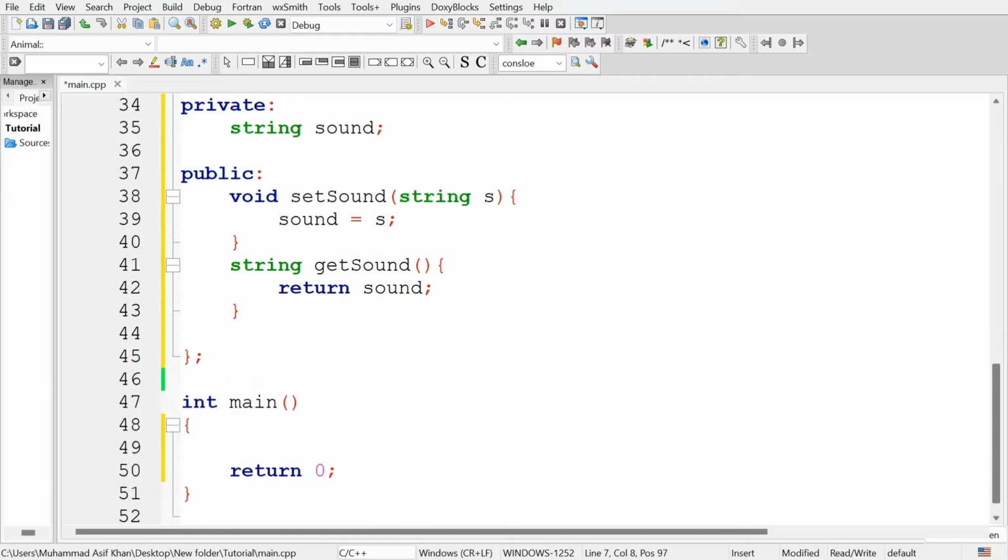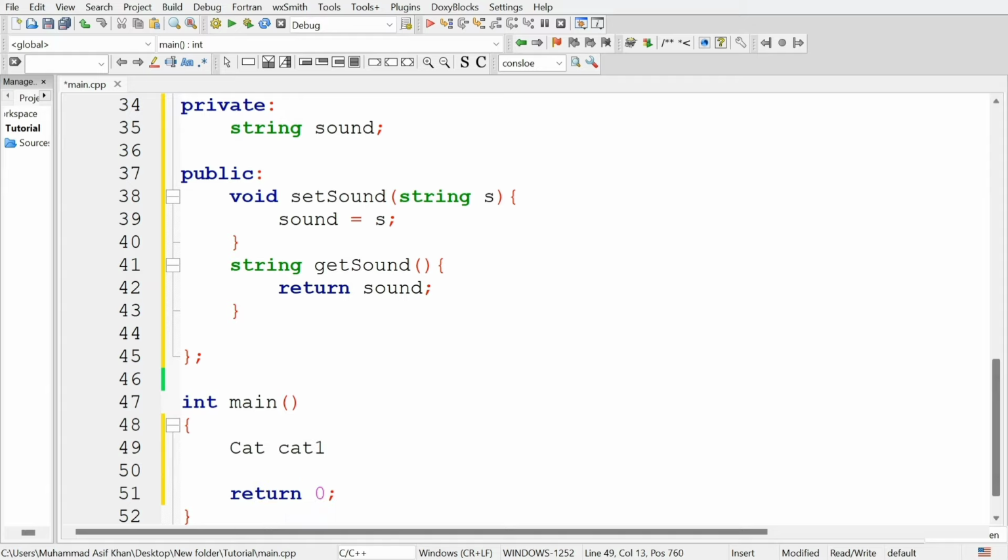Let's create an example object of the cat class to check how inheritance works. First type the name of the class, then type the name of the object you are going to create.